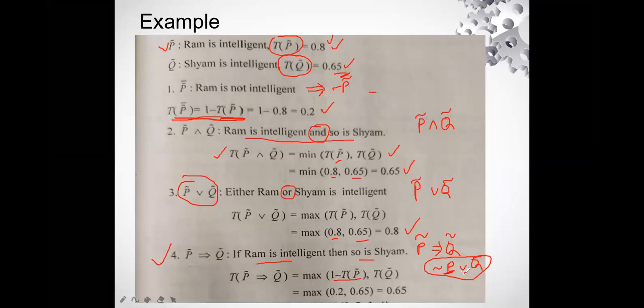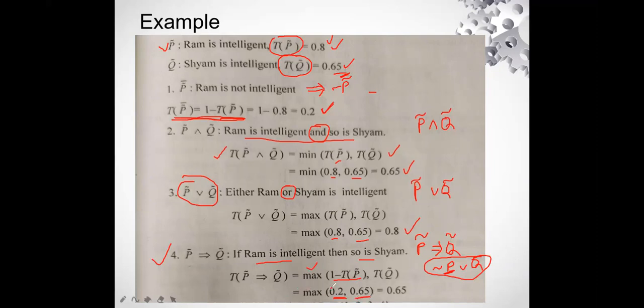When we do disjunction, we need to find the maximum. So the maximum of 1 minus TP, that is negation P, comma TQ. 1 minus TP we have already solved in the first question. That is 1 minus 0.8, we got 0.2. So the value of 1 minus TP is 0.2, and the value of TQ is 0.65, which is already given in the question.